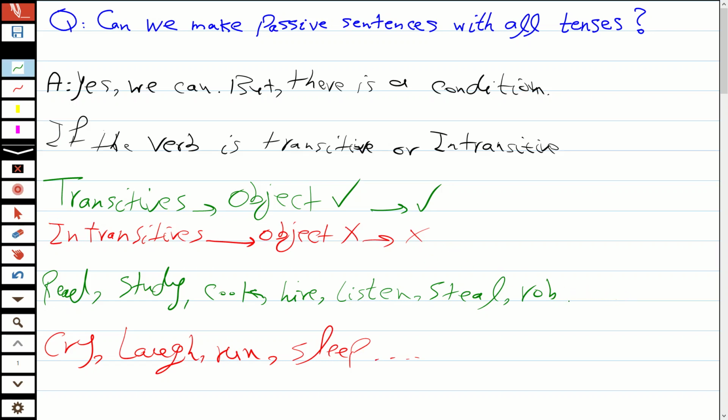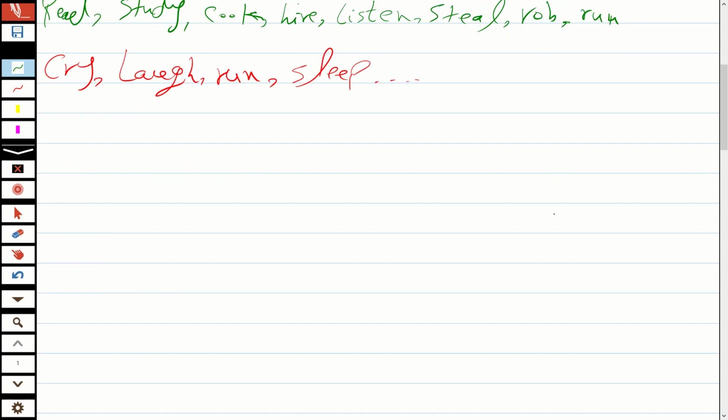Why? Because it has two meanings. We have some verbs in English that have two meanings, so they can be used either as a transitive verb or as an intransitive verb. So let's talk about run here.